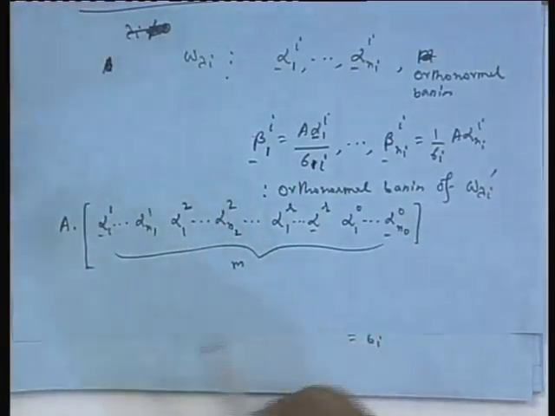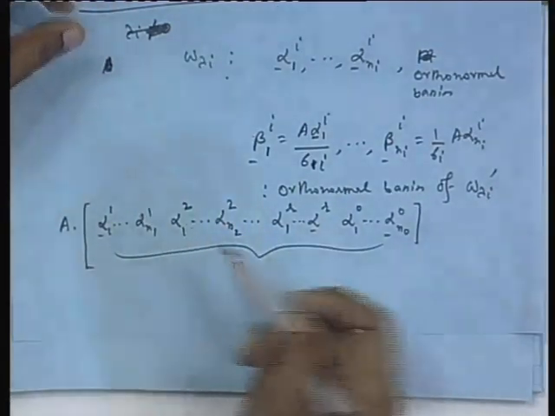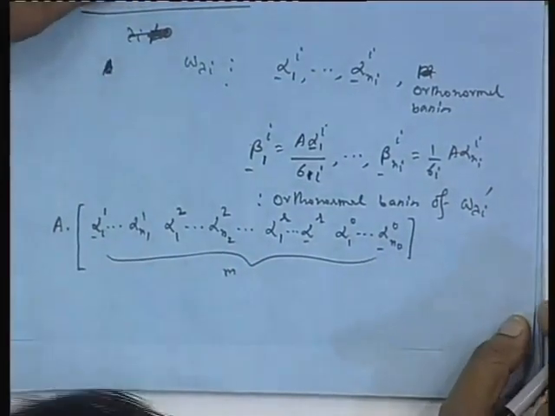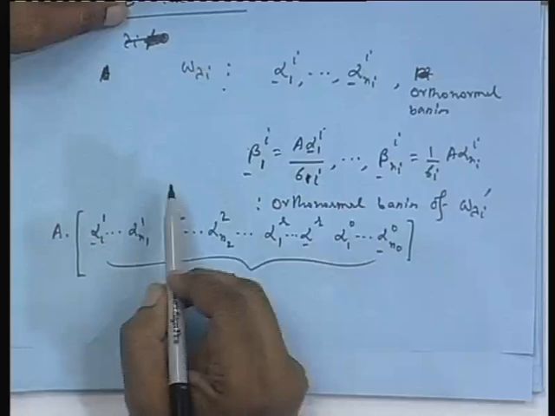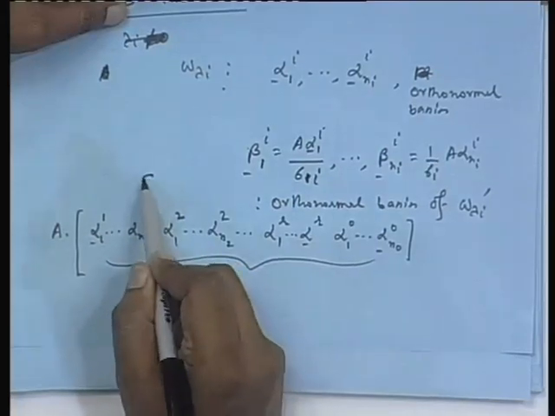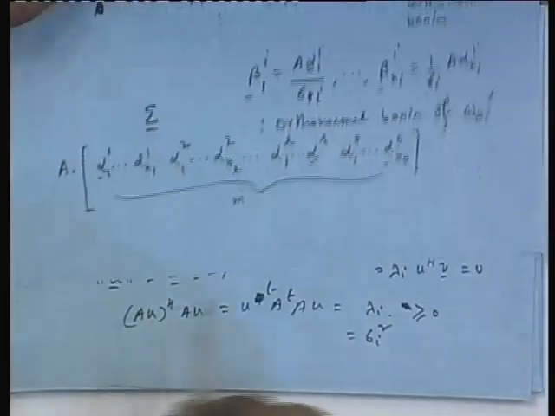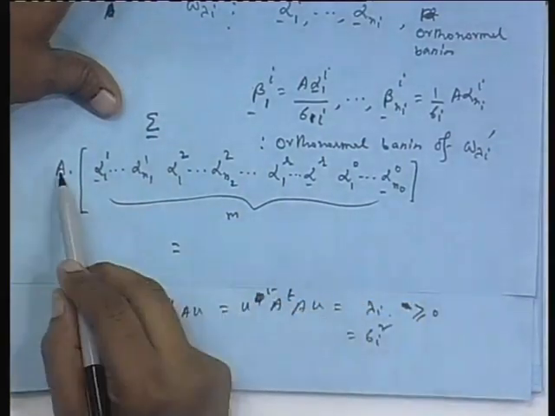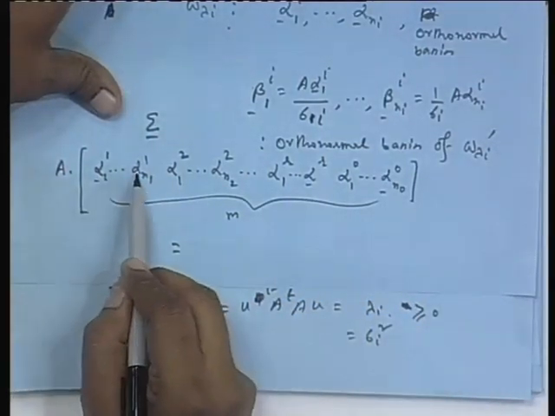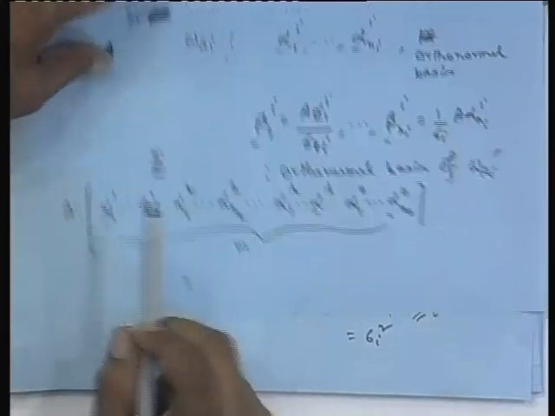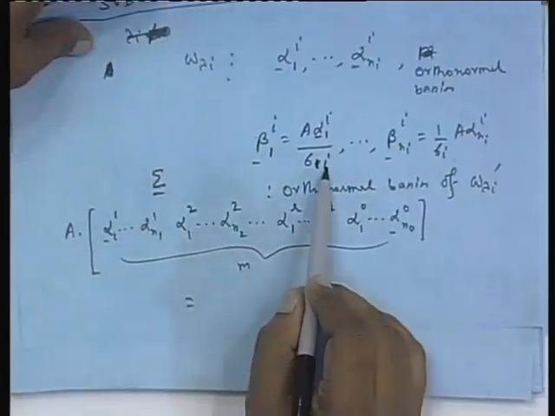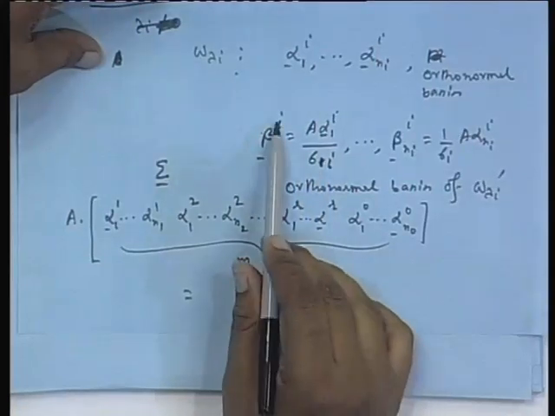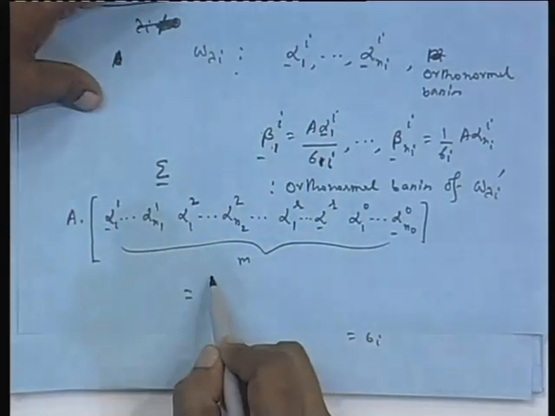You can give these vectors a name. Maybe you can call it sigma. If you do this, A times sigma, what you will get, by my definition, is sigma 1 times beta 1 1, sigma 1 times beta 1 n 1, like that. Okay.